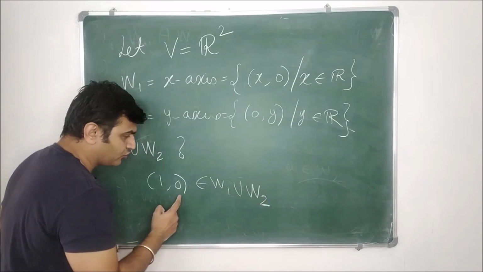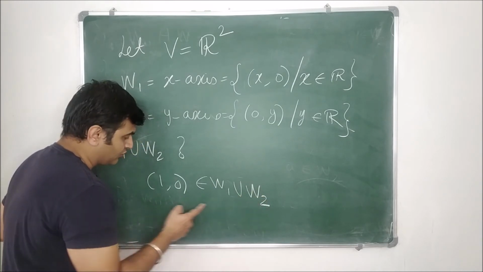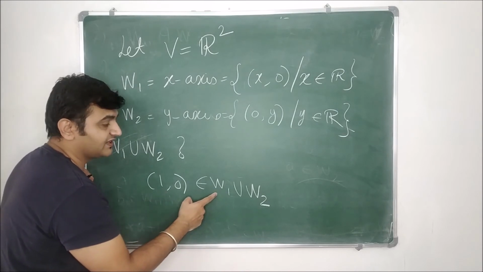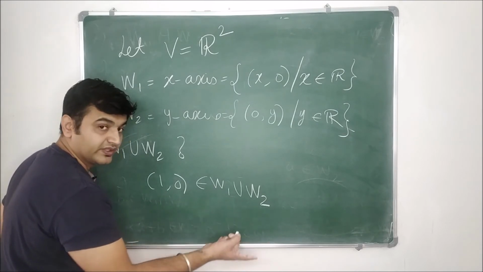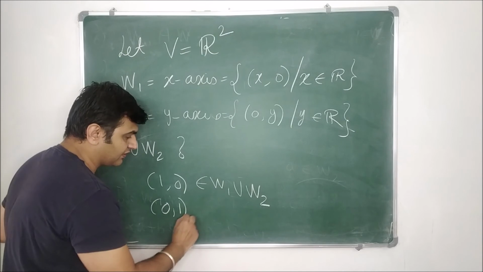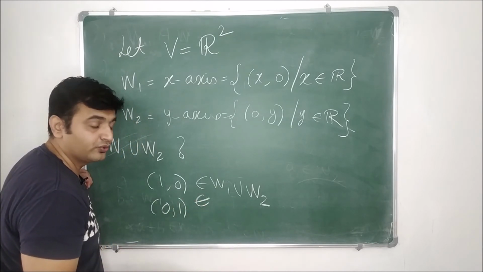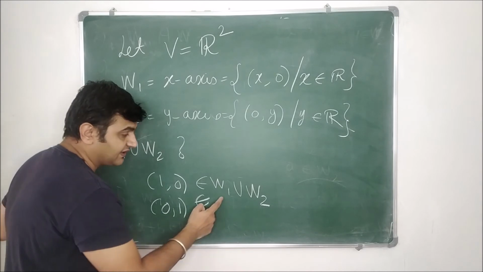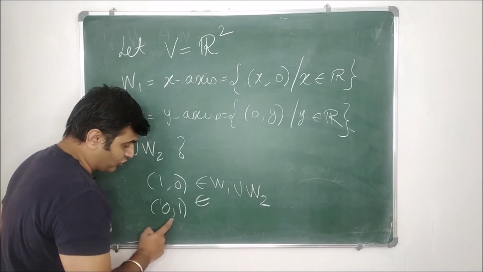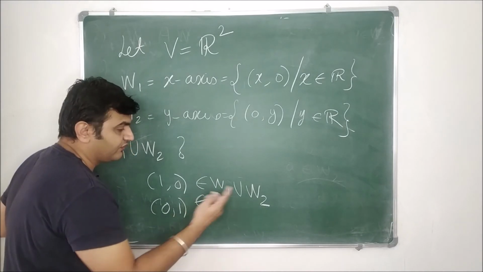Union means it should be in either one of the sets. You can see that (1, 0) is in W1, therefore it is in the union. Does (0, 1) belong to the union? Yes, because it is in W2, therefore it is in the union.